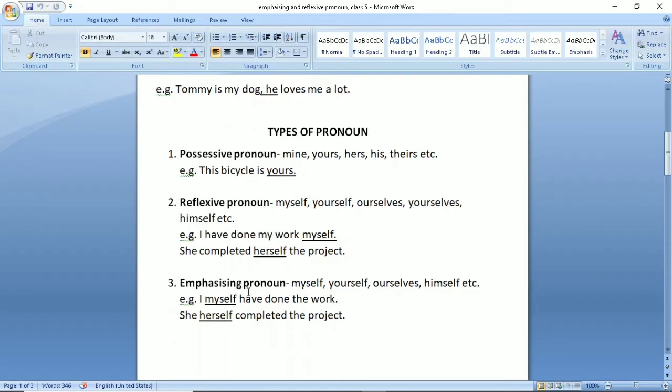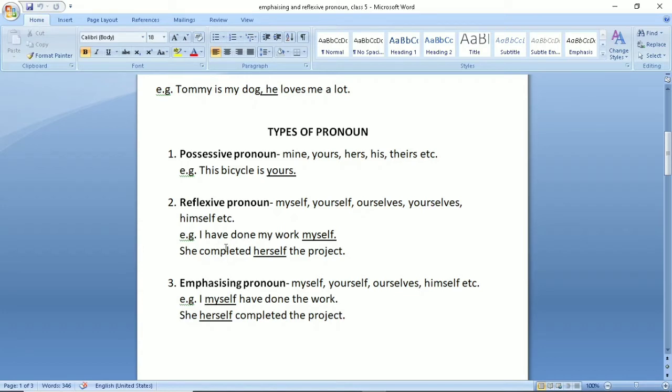Next is emphasizing pronoun. Again, the formation, the words, the pronouns are the same. The pronouns used for reflexive and emphasizing, they are the same. Myself, yourself, ourselves, himself, etc. Example, I myself have done the work. She herself completed the project. So students, where lies the difference? You just see these examples very carefully.